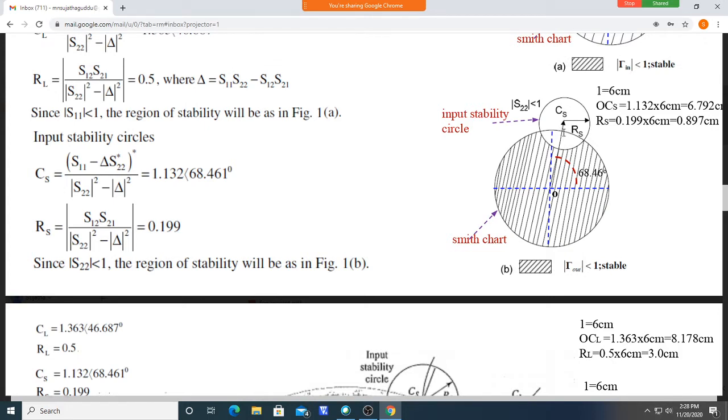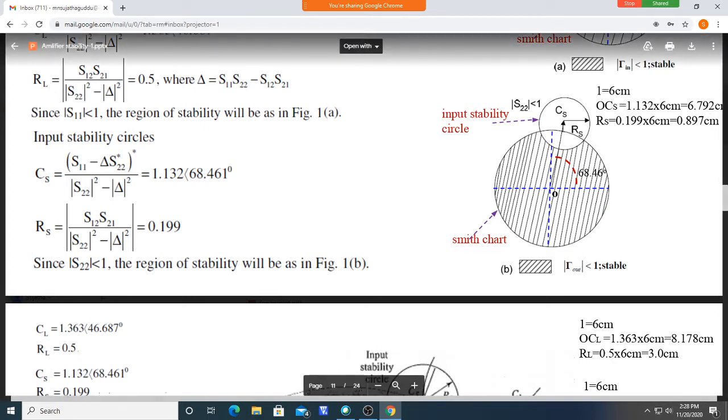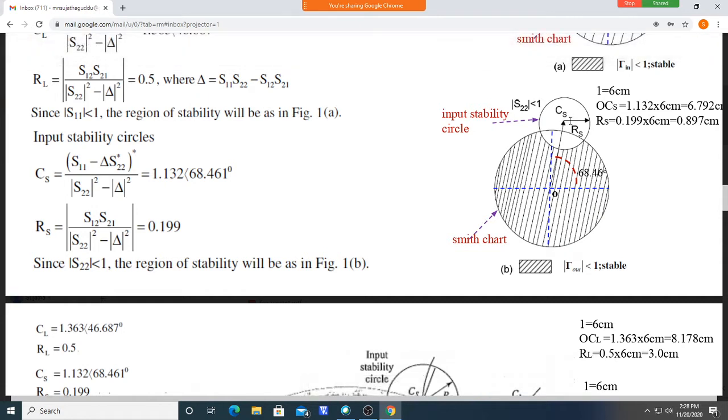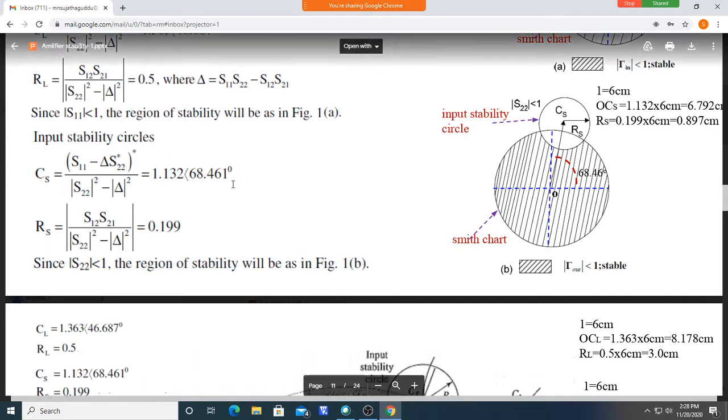Up to here is 6 centimeters, and 0.792 centimeter from here to here. So this is the center. Okay.